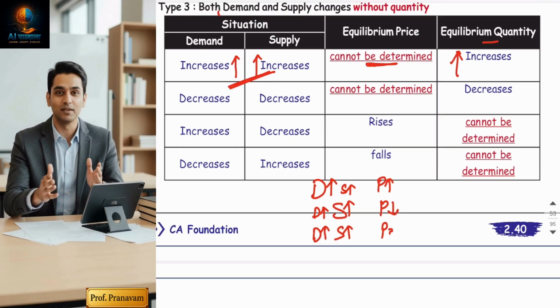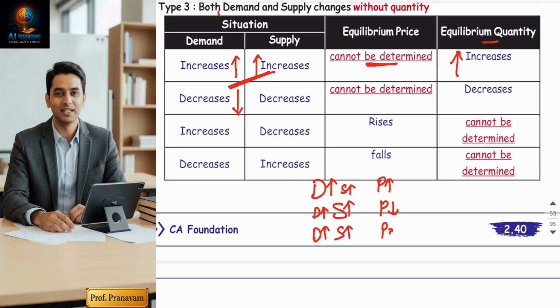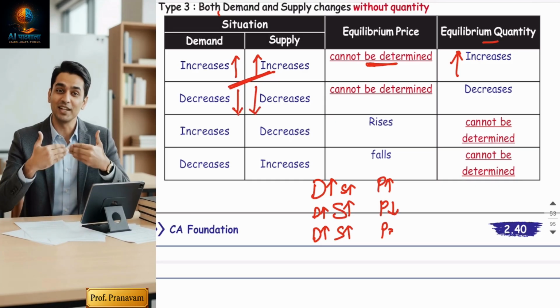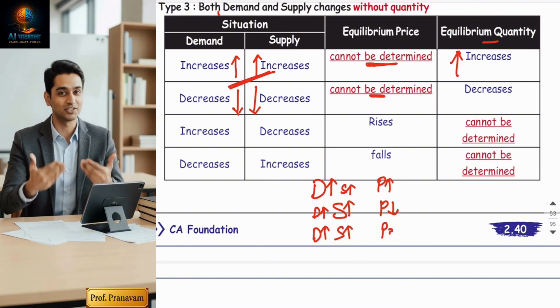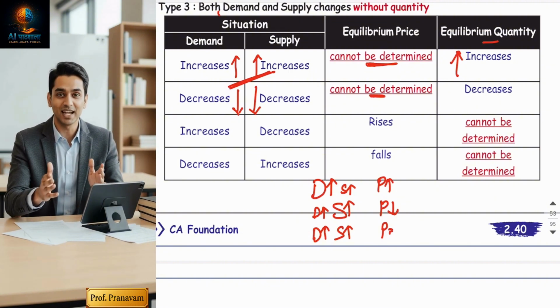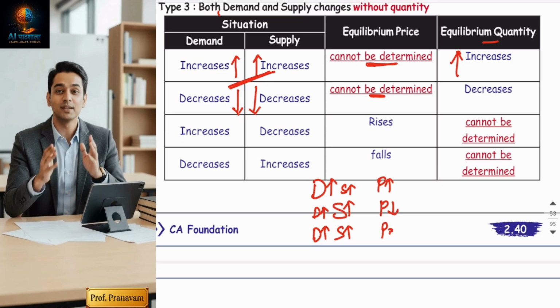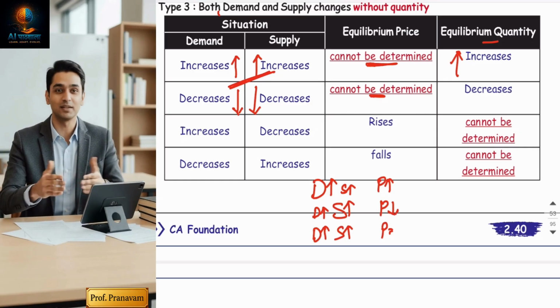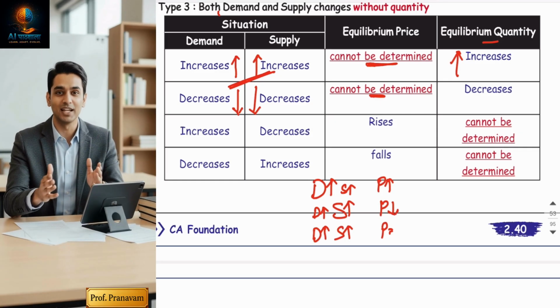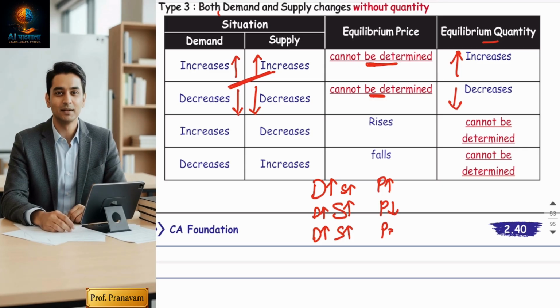Now, the second situation: demand is decreasing, supply is decreasing, right? So price cannot be determined. Same again, three situations are possible, right? Both are decreasing, both can be equal; both are decreasing, but demand can be greater; both are decreasing, supply can be greater. So price cannot be determined, but yes, because both are decreasing, quantity will decrease.